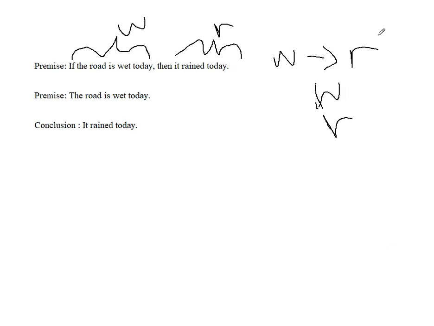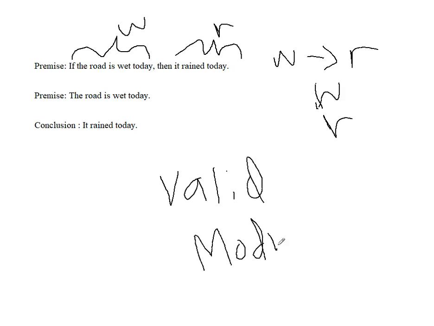So this is our argument. Assuming this is true and assuming this is true, does this conclusion follow from those premises? Is it valid that the conclusion follows? Well, this argument is an example. If P implies Q, P therefore Q, that's an example of modus ponens. So it's actually a form of valid argument because it's the form of modus ponens. Modus ponens is a common form of valid argument.